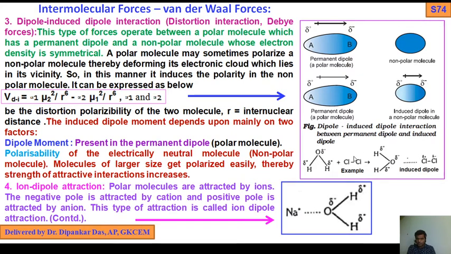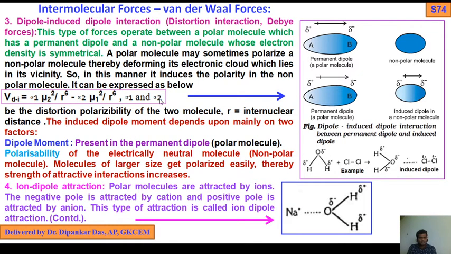So this is the non-polar molecule, and this is the polar molecule having a permanent dipole. Now it induces polarity or dipole on that Cl2 molecule in this way, with partial negative charge and partial positive charge. Thereby this is the induced dipole. So in this way dipole-induced dipole interactions develop when a polar molecule approaches a non-polar molecule. The polar molecule induces a dipole on the non-polar molecule. So these are the expressions.